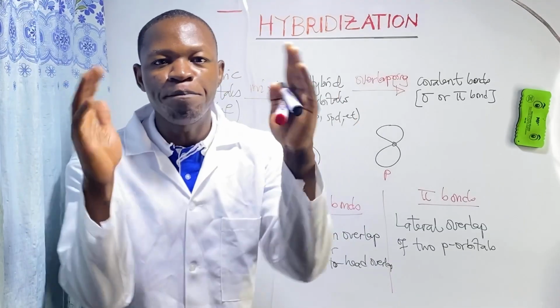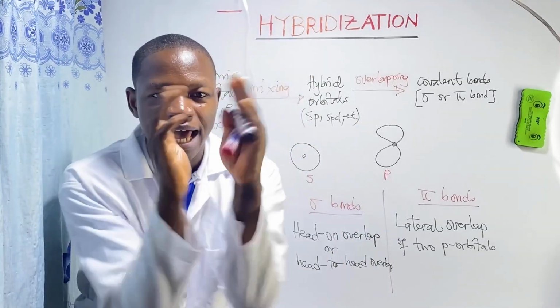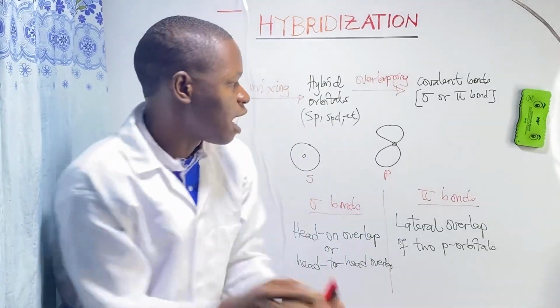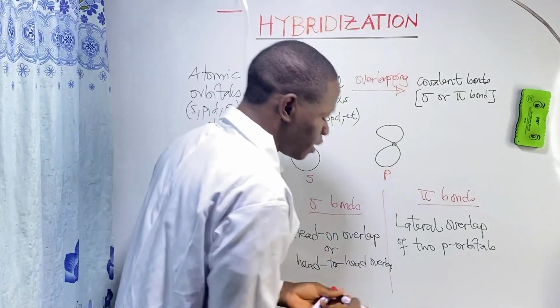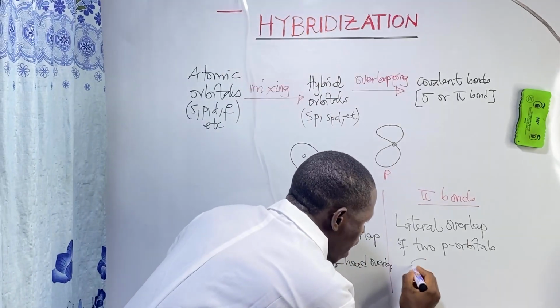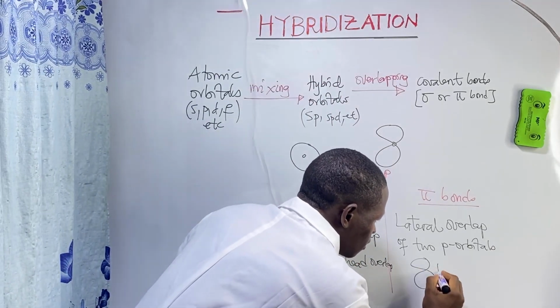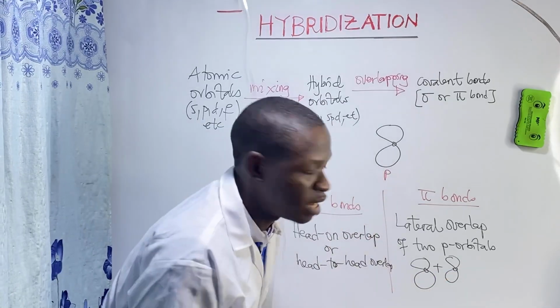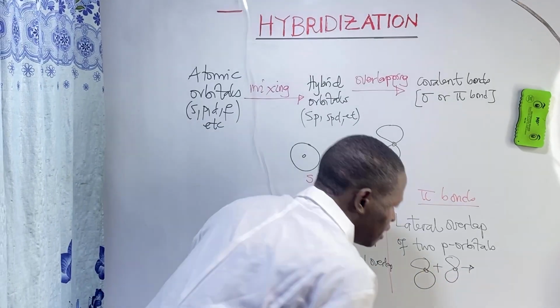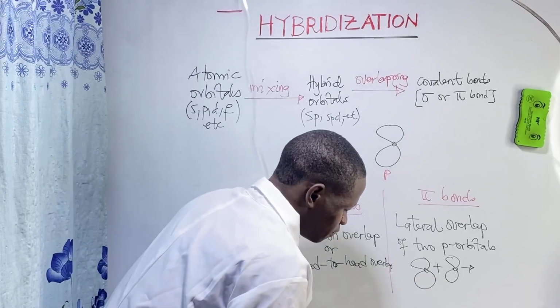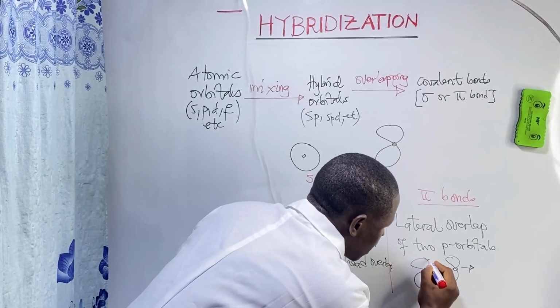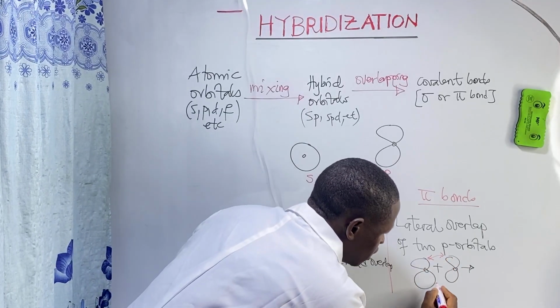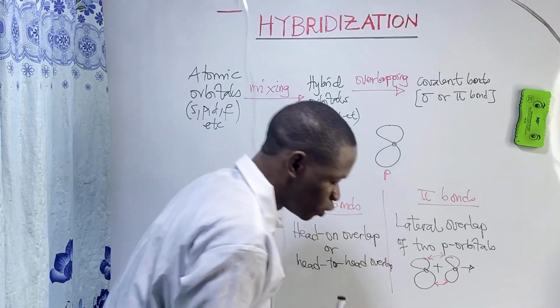Lateral means that the p orbitals come like this. As you can see, this is a p orbital. When one p orbital merges like this, these are their nuclei. When they overlap laterally, this side will come in closeness.